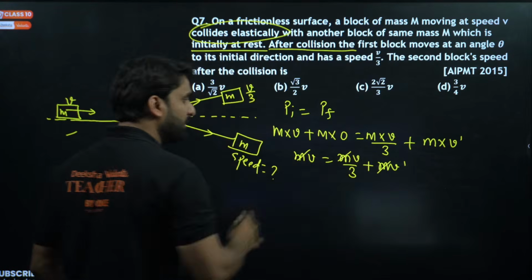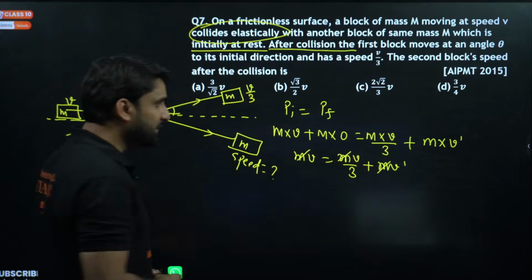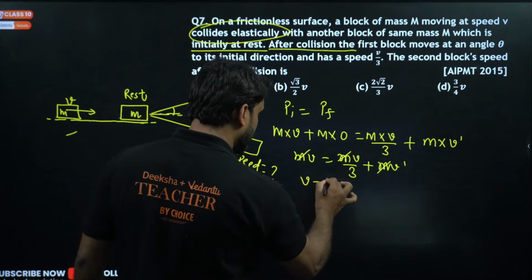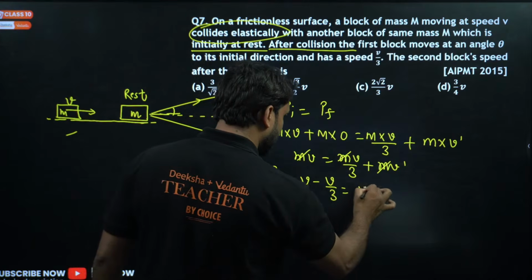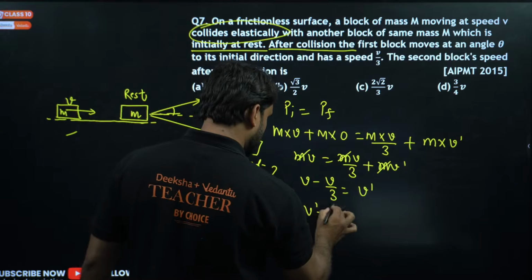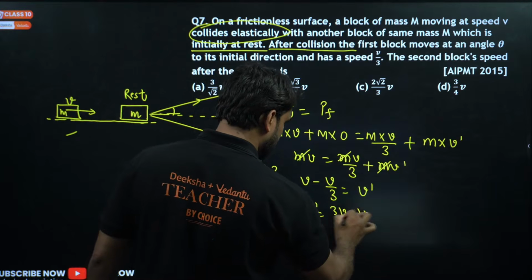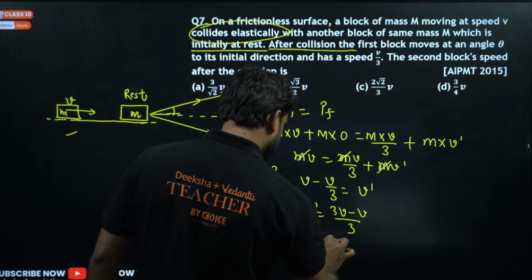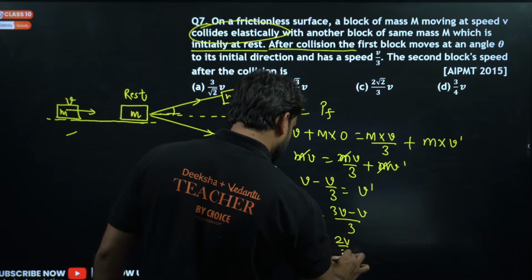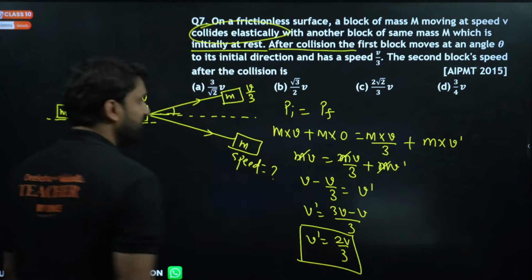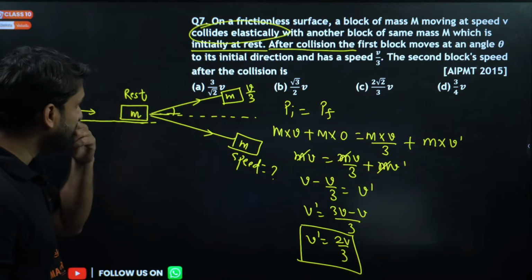Taking m common and cancelling it, v minus v by 3 is equal to v dash. So v dash is equal to (3v minus v) divided by 3, so v dash is equal to 2v by 3. This is the answer.